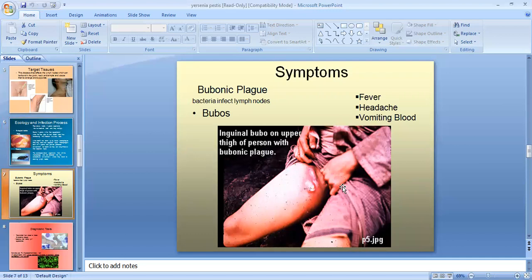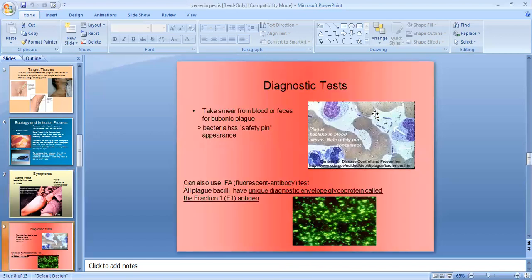Now the symptoms include, first, bubonic plague, which is causing the buboes. Bacteria infect the lymph nodes. There is bubonic plague and pneumonic plague also, which is involving the lungs. So this is an inguinal bubo on the upper thigh of a person with bubonic plague. There is fever, headache and vomiting of blood.